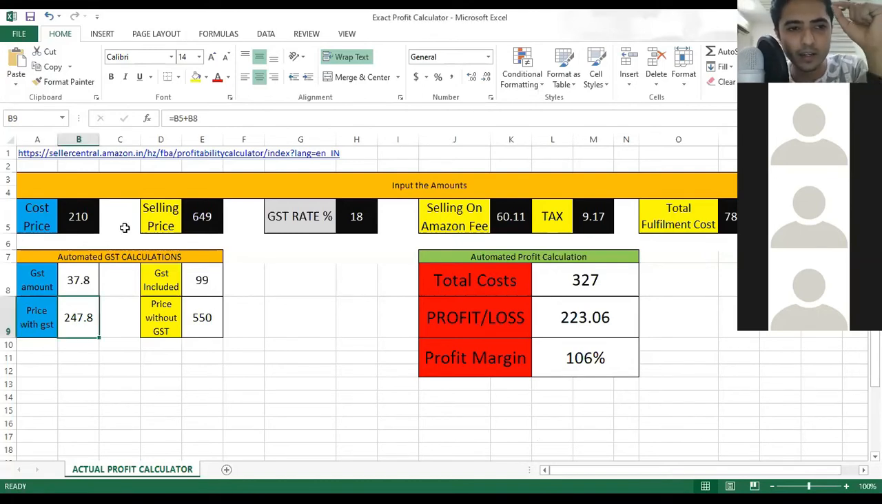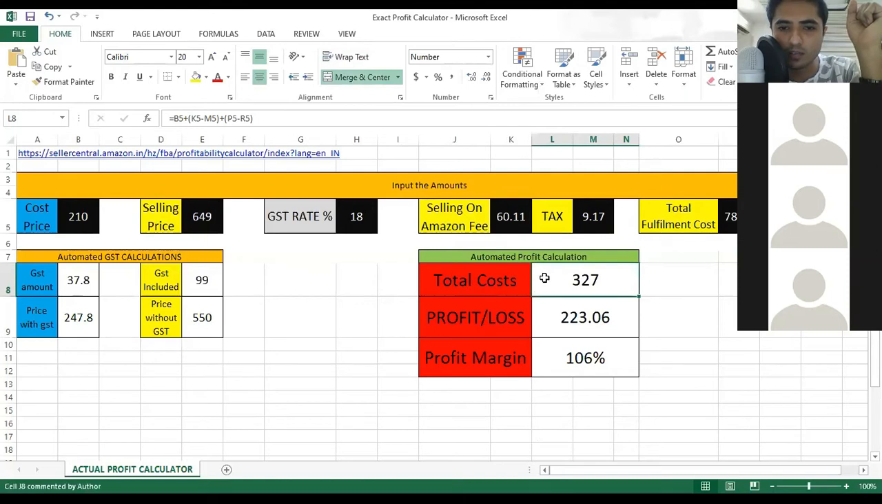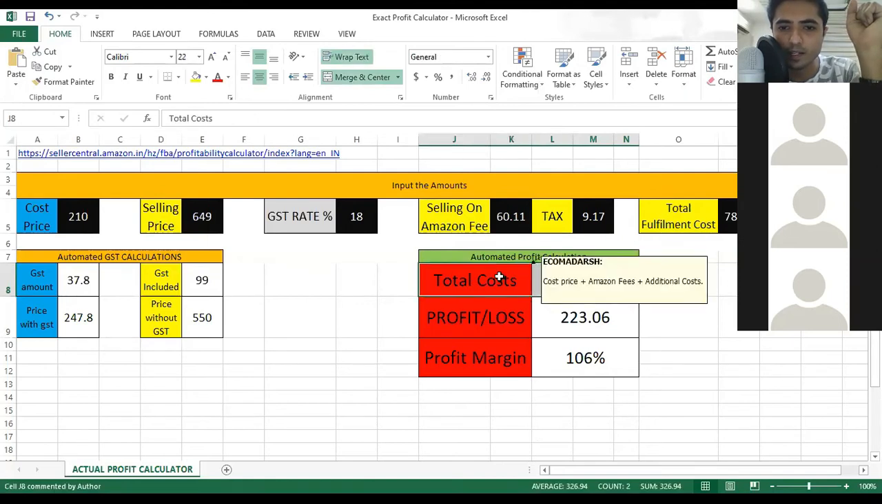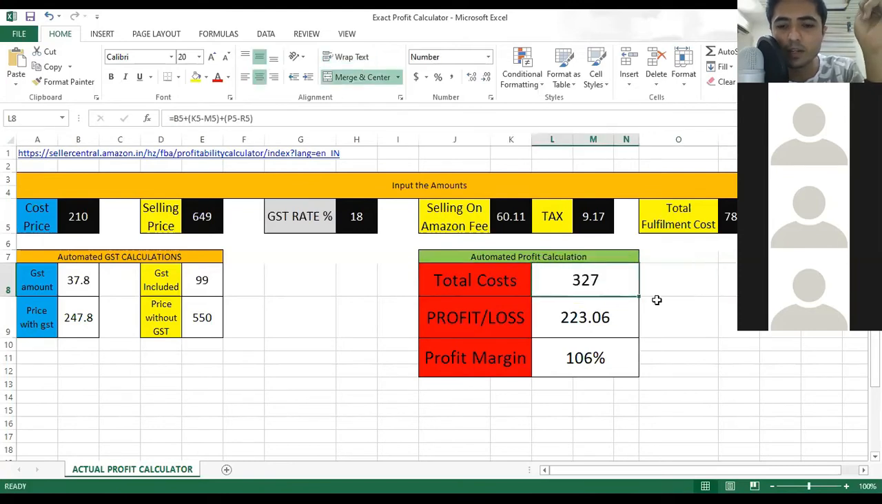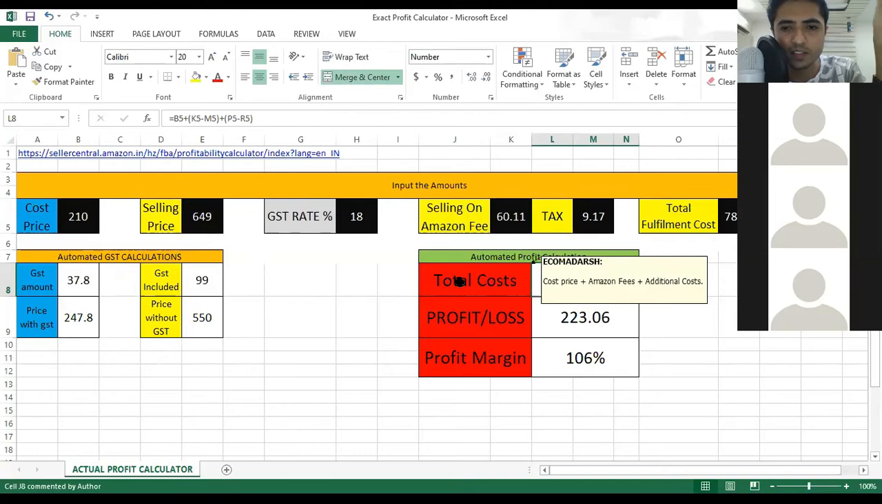So what I did was I just pasted all of those amounts. If you could see, selling on Amazon fee is here, the tax out of it is here, then the total fulfillment cost is here, and the tax that we saw from there is here. So when I type all of these amounts, what we can see over here is our total cost, including the cost price, Amazon fees and additional costs, is 327 rupees. Now this includes our purchasing price, our Amazon fees and our additional costs.